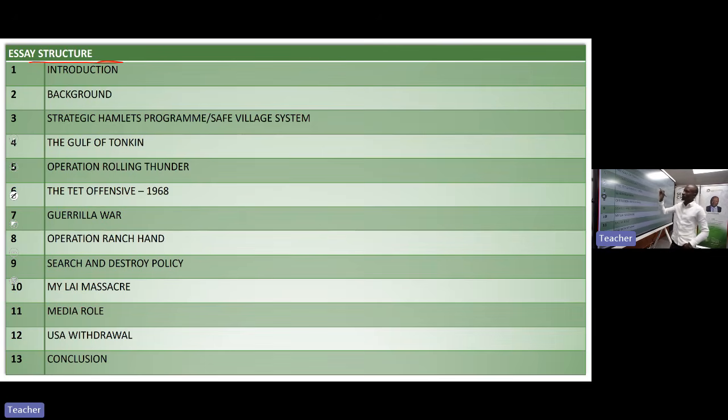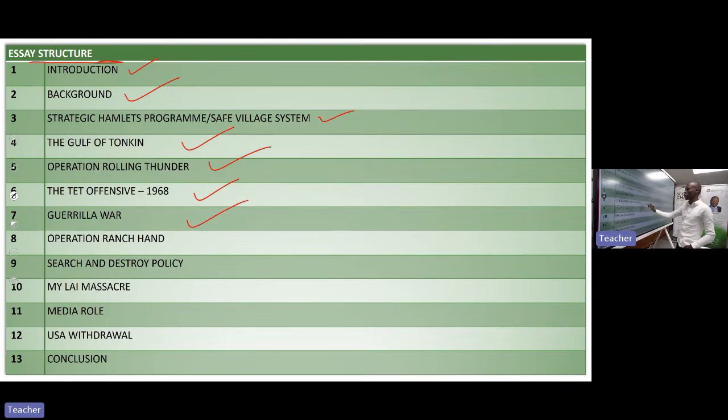For example, in an essay on the Vietnam War, you will need to have an introduction. After the introduction, the following paragraph is the background. Then you will go with the strategies that were used by the United States of America. The first strategy, number 4, is Operation Rolling Thunder, then the Tet Offensive.